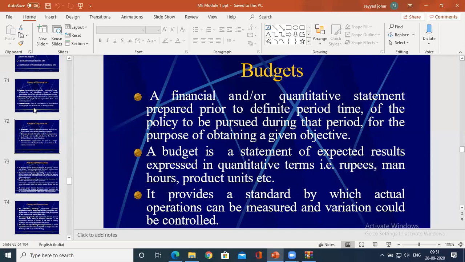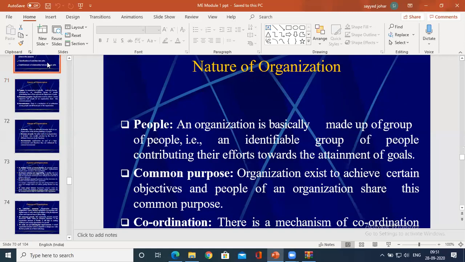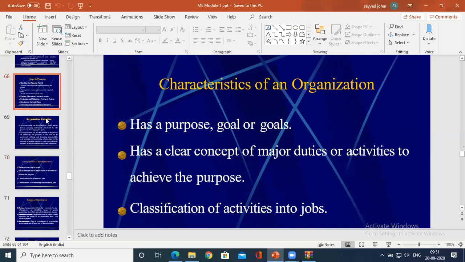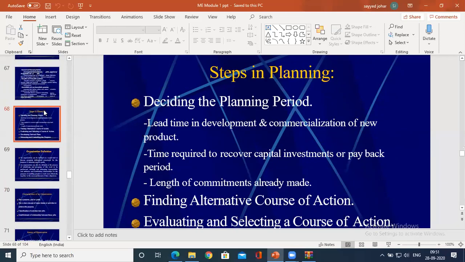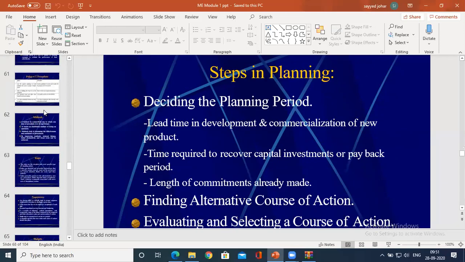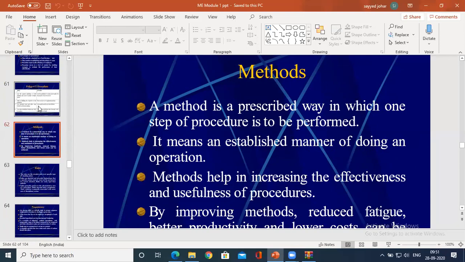Then we have to go for organizing. What is the meaning of organization? Today, as of now, let me finish this.